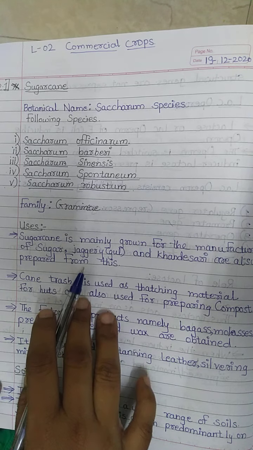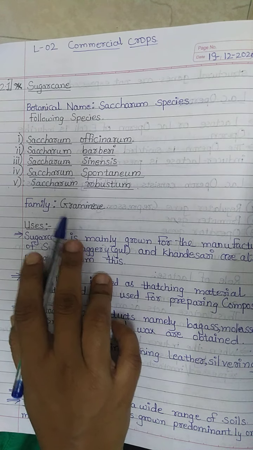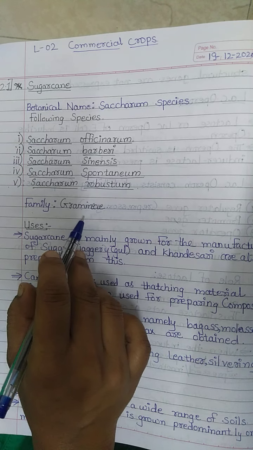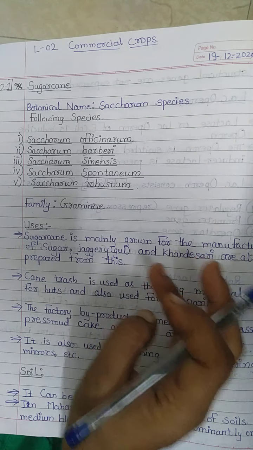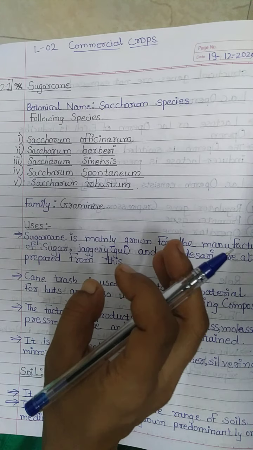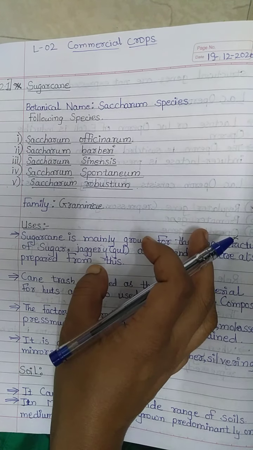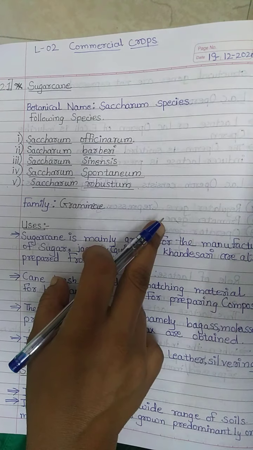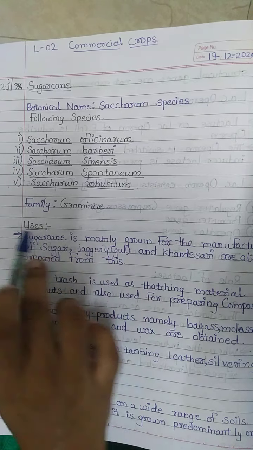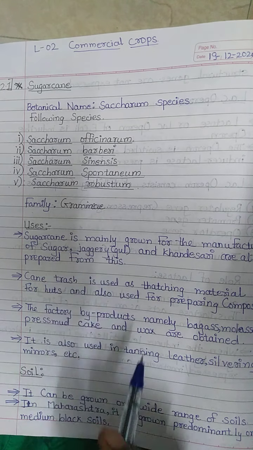Then let us see the origin, from where it comes: the Indo-Myanmar border of China, as well as New Guinea. In North India mostly it is grown, in China and also in India, and the family is Gramineae.